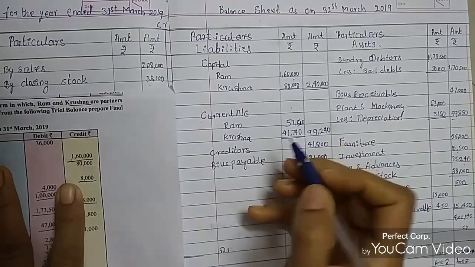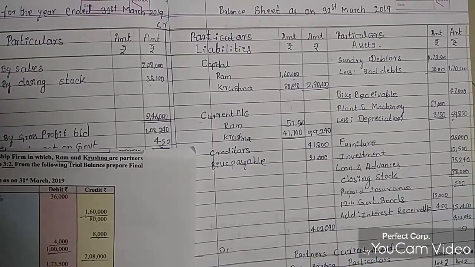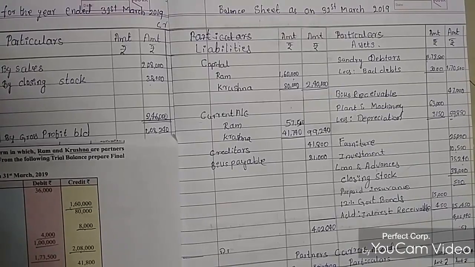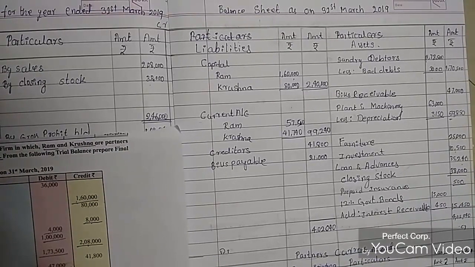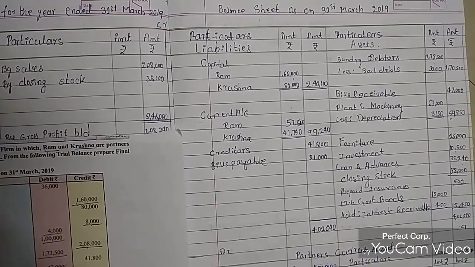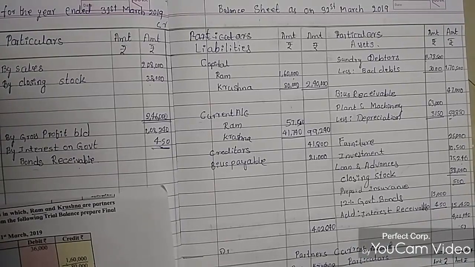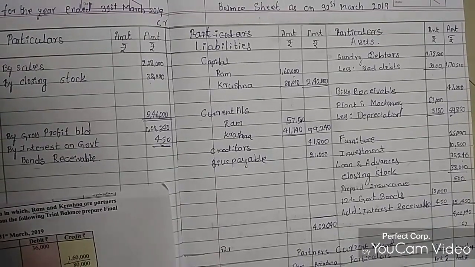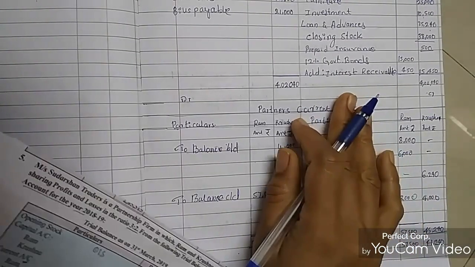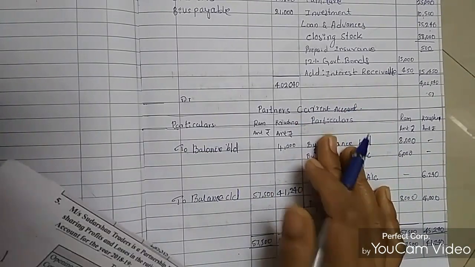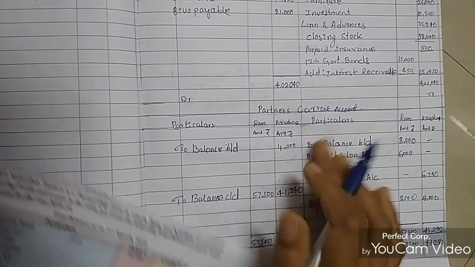Then the current account, we need to calculate it in the fixed method. In the fixed method, we are going to calculate the current account. The partners' current account will be calculated, and the partners' capital account also. So this is the partners' current account. We need to calculate it for the fixed capital method. In the fixed method, we are calculating the capital account and the current account.